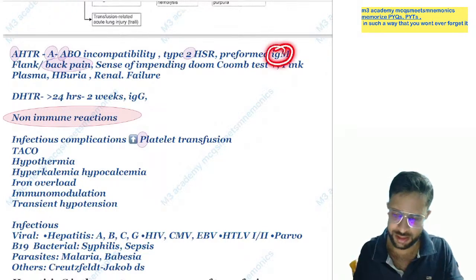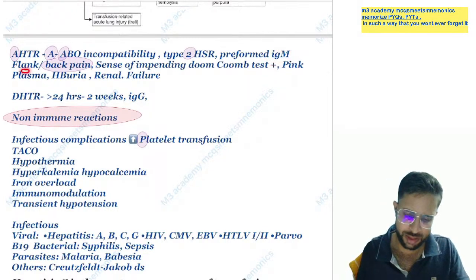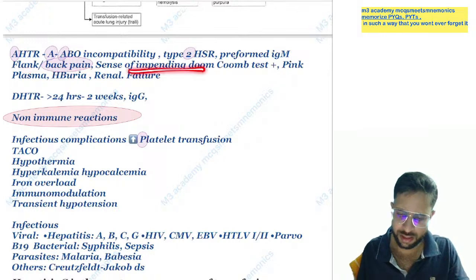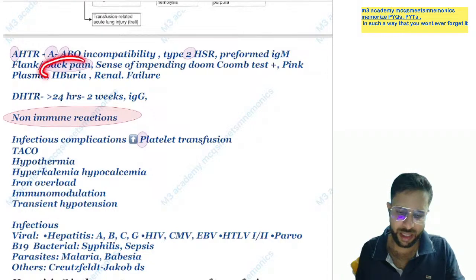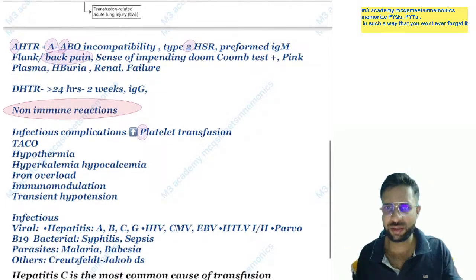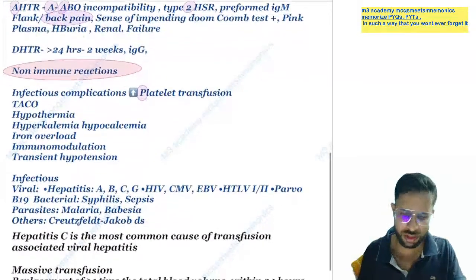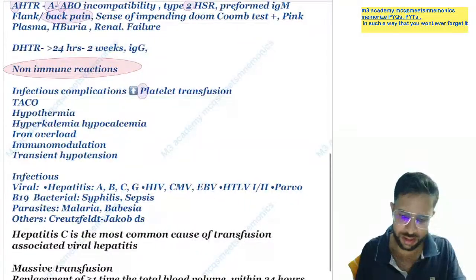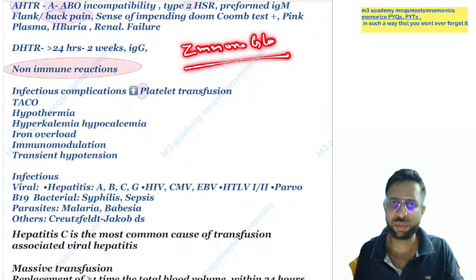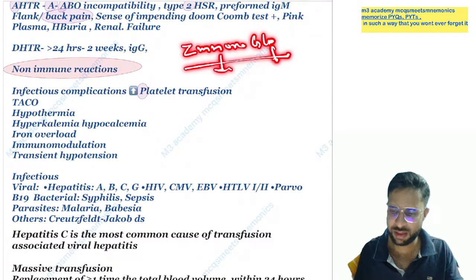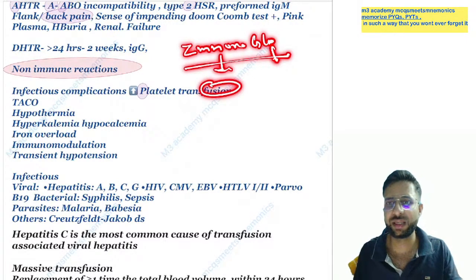So IgM. Yes, and the patient presents with flank and back pain, sense of impending doom, Coombs test positive, pink plasma, hemoglobinuria, renal failure. You will find all of these. So back pain is written in the question when you solve the multiple choice question. Yes, delayed is more than 24 hours, and IgG immunoglobulin. So I will remember it when you write immunoglobulin: in the spelling of immunoglobulin, M comes first, then G. So M appears in recent infection, recent things. G comes on the delayed things.